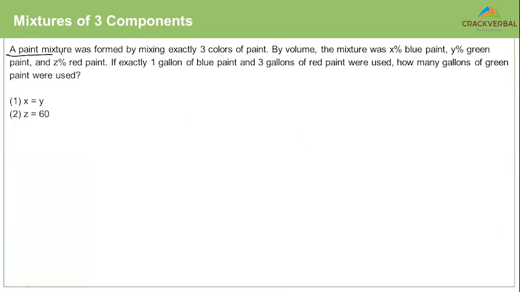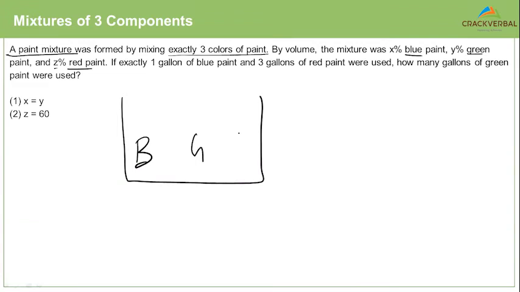So a paint mixture was formed by mixing exactly three colors of paint. What are the three colors? Blue, green, and red. So I know that the mixture has three components: blue, green, and red. That's the mixture. I know the component of blue is X%.